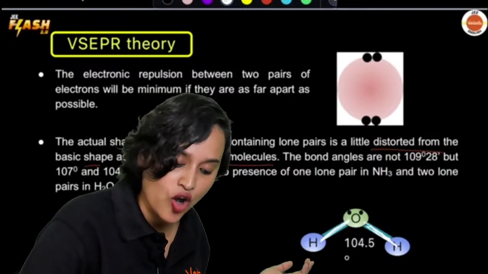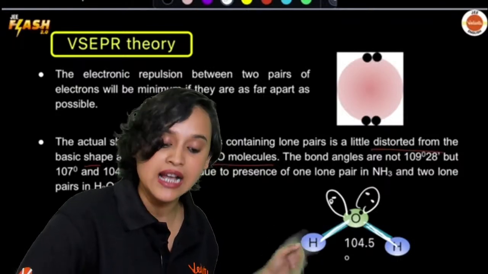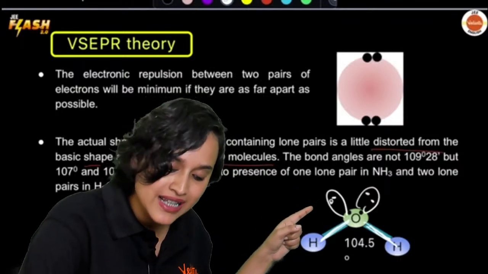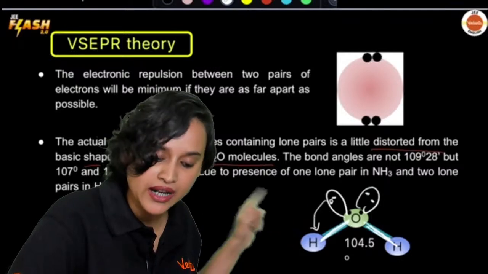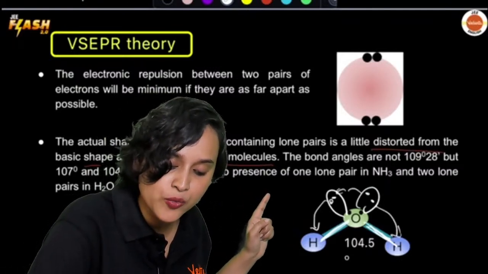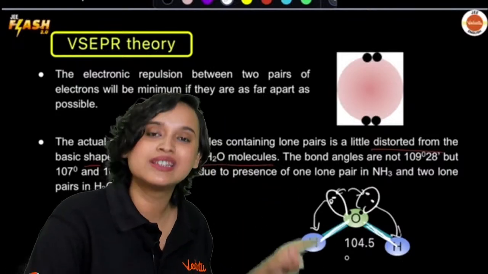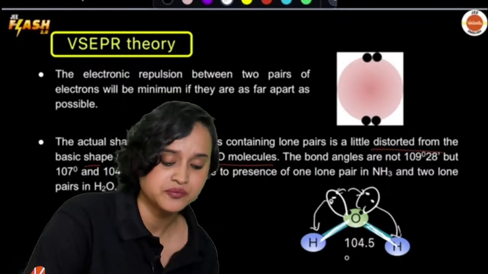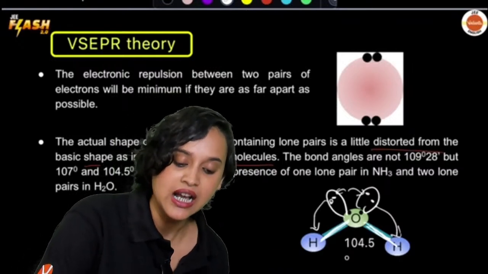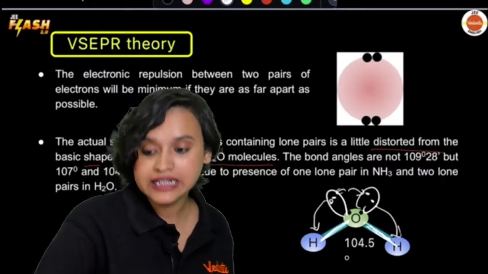So that means oxygen still has 1, 2 and 3, 4 here. And because of this, this one is pushing this bond pair, this one is pushing this bond pair, and these two are also pushing each other. Hence, although this is supposed to be a tetrahedral shape, you still have a bent shape here.